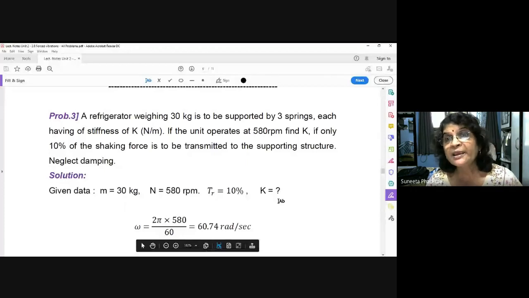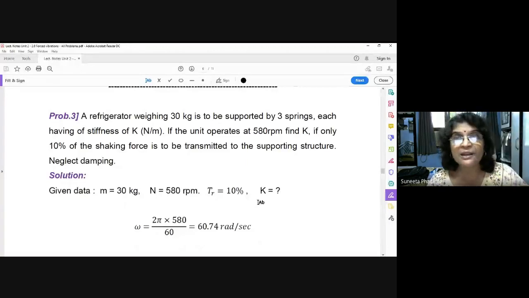So K equivalent is equal to 3K. Understood? Because all springs are provided in parallel only. So equivalent stiffness KE is equal to 3K. But basically we want to find out how much is the stiffness of one spring.